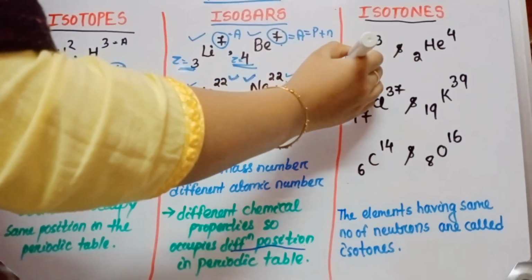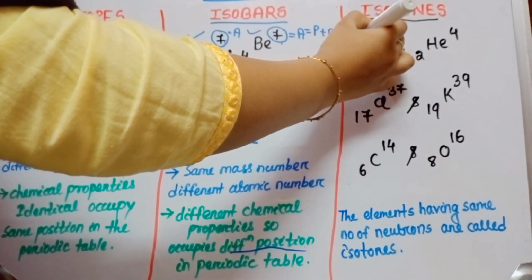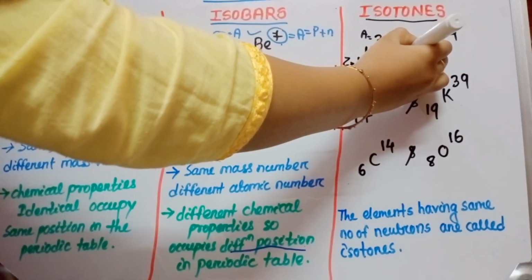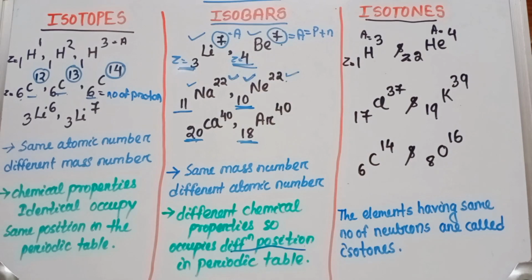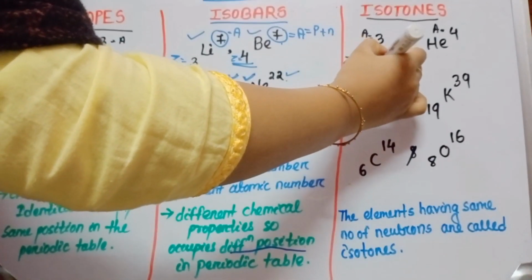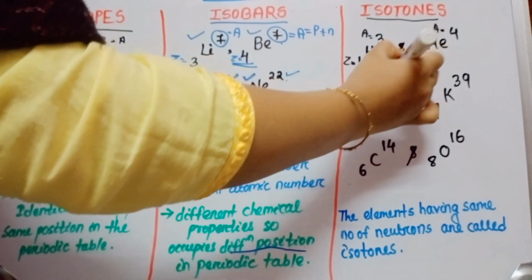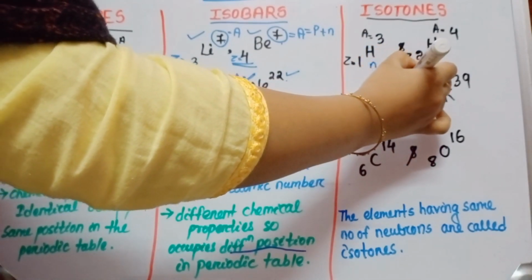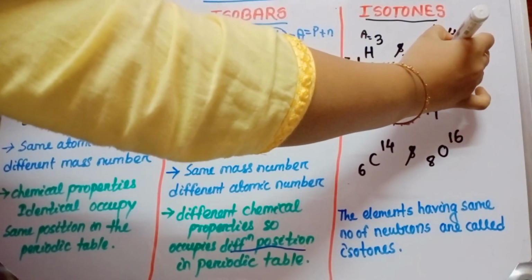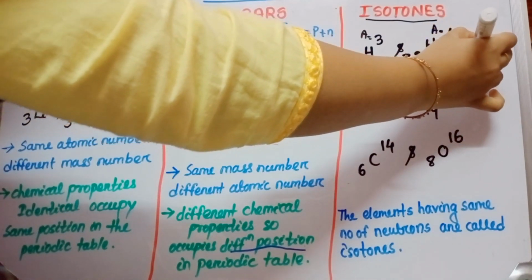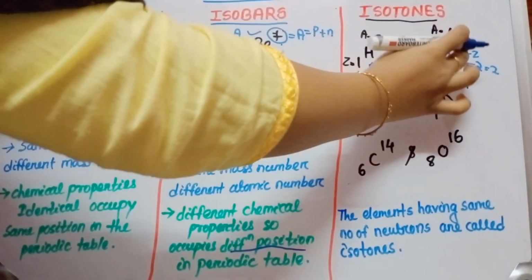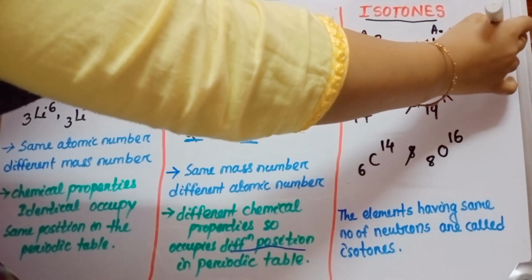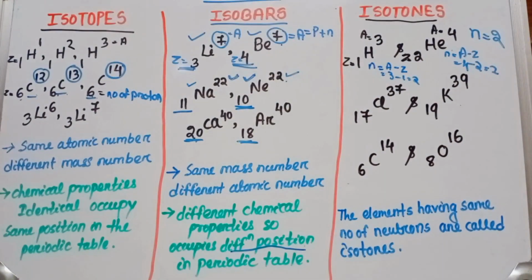Here this one is the number of proton and this one is the mass number A. As you calculate the number of neutron, n equals to A minus Z. That is 3 minus 1, that is 2. Here n equals to A minus Z, that means 4 minus 2, that is equals to 2. In these 2 cases, n equals to 2, the number of neutron is 2.